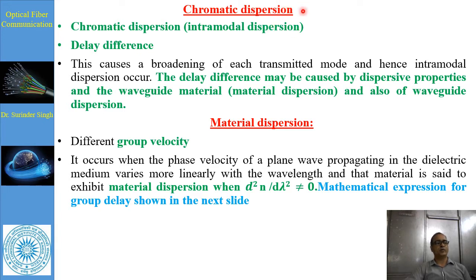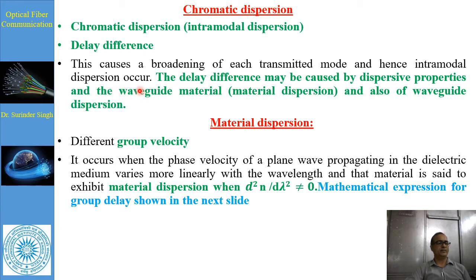So the broadening of each transmitted mode is called intramodal dispersion. So there is a delay difference because each component travels with a different speed. So there is broadening of each transmitted mode, hence a dispersion occurs.